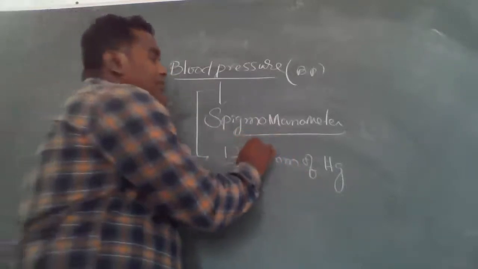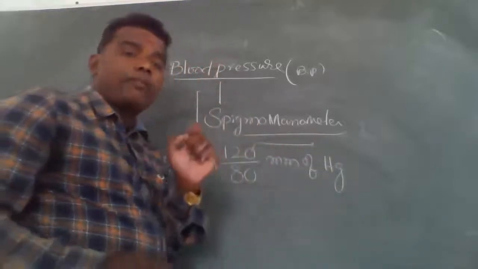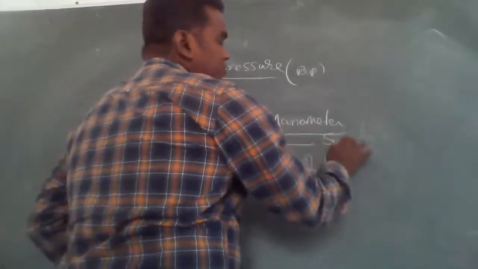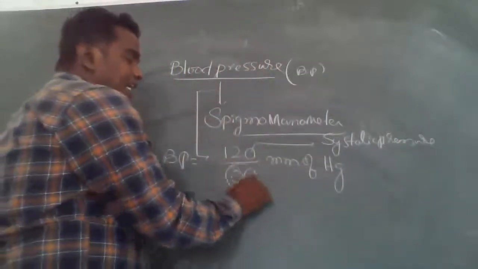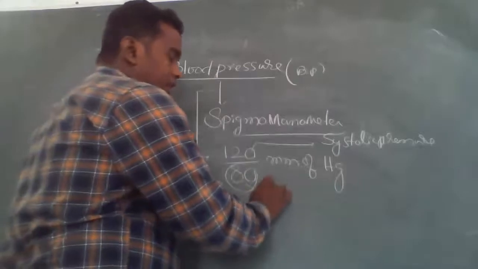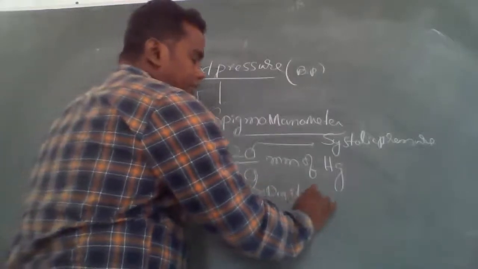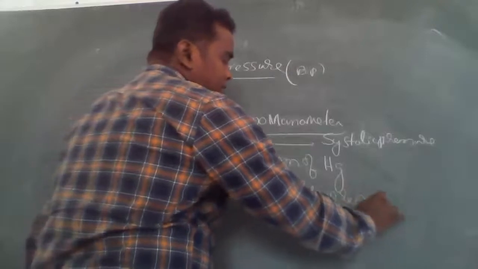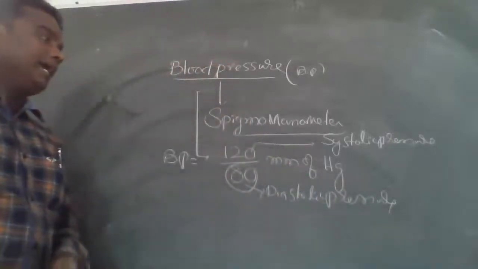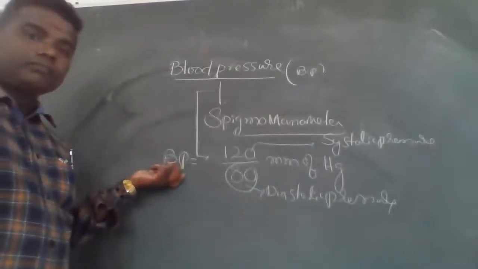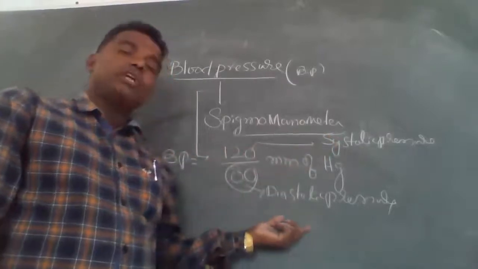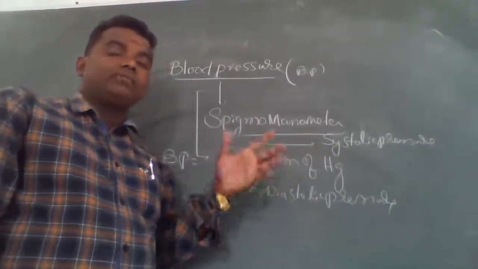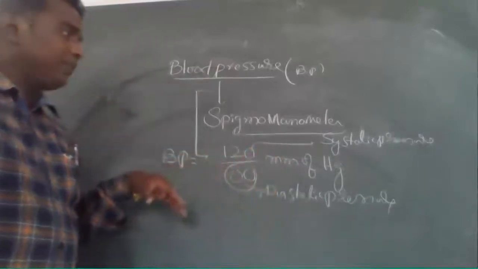120 mm of Hg is called systolic pressure. Very important. And 80 is the diastolic pressure. The systolic pressure and diastolic pressure together make BP, 120 by 80. The 120 is called systolic pressure and 80 is called diastolic pressure, measured in mm of Hg. That is important.